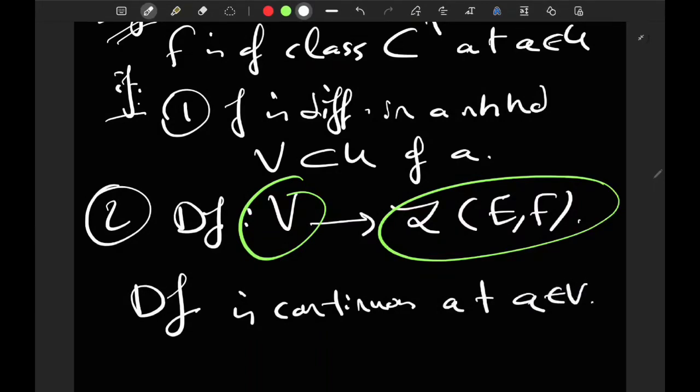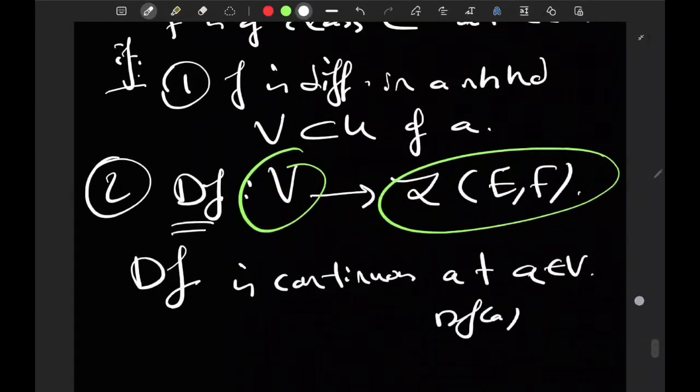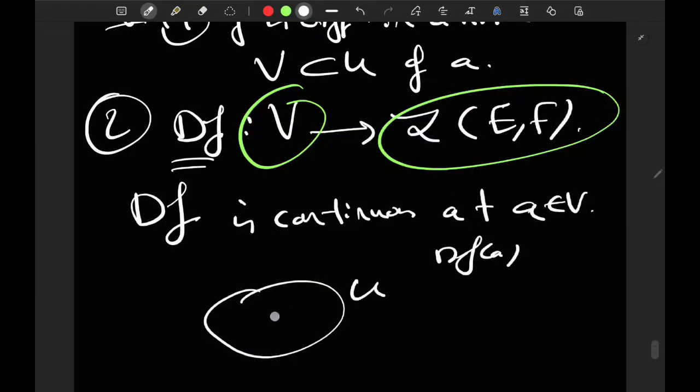So f is differentiable on a neighborhood of the point, because if it's differentiable just at the point, you cannot talk about df as a map. You just have df of a. You cannot talk about df as a map. So we want to guarantee that the function is differentiable in the neighborhood of the point. This is U, this is the point, differentiable somewhere here, f.